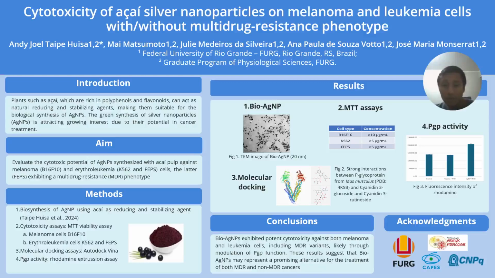And these results strongly suggest that silver nanoparticles synthesized with acai might represent a promising alternative for treatment of both MDR and non-MDR cancers, but obviously more research has to be performed.